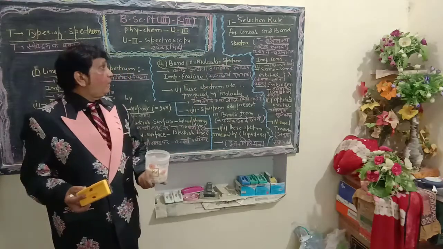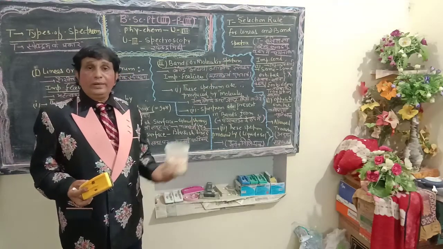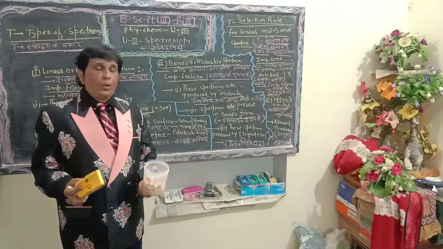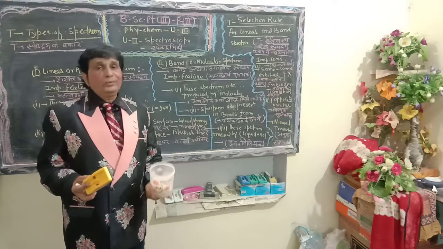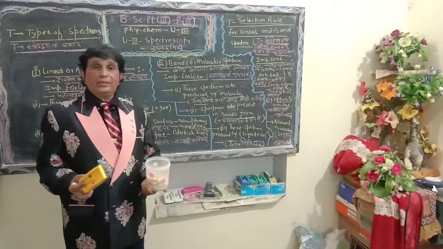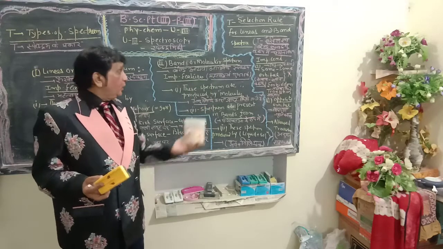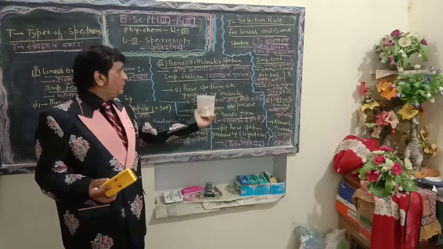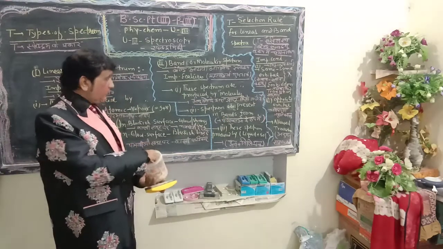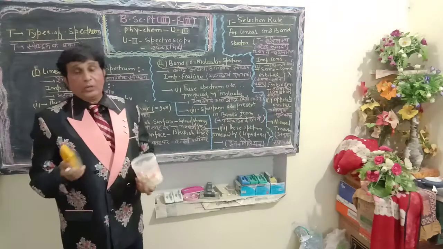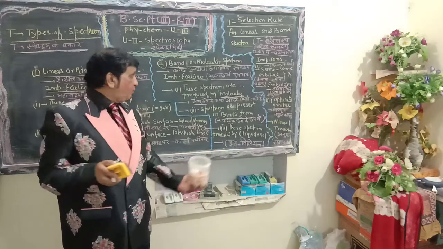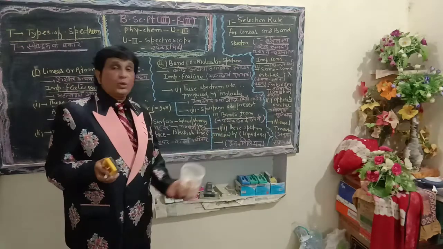Second is the band or molecular spectrum. Dear students, it is evident from the name band that this spectrum is produced by using molecular species. The next postulate: this spectrum is produced by molecules, and molecules must be present in the form of liquid or in solution form.